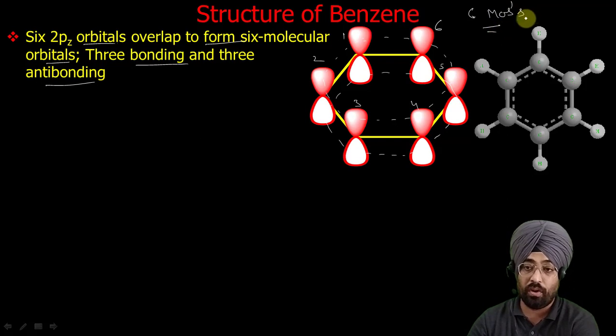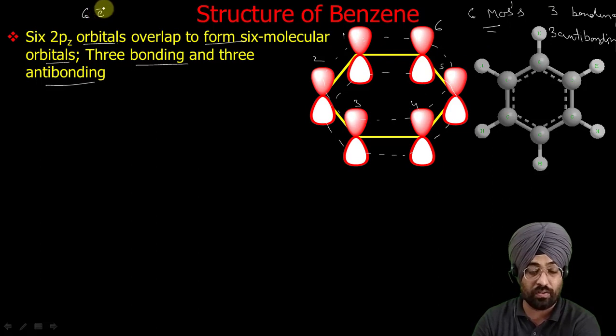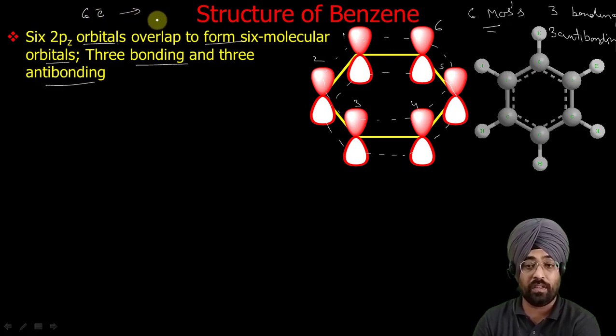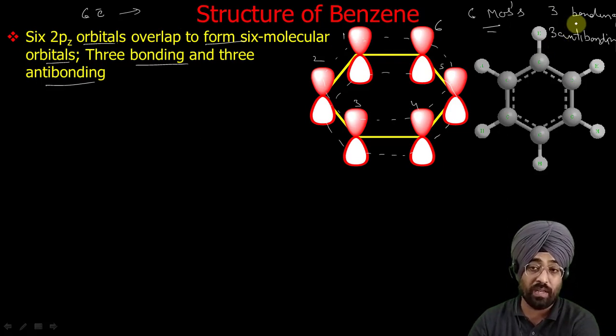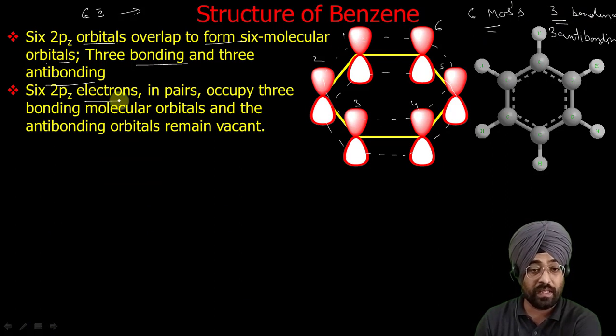Out of these 6 molecular orbitals, 3 are bonding and 3 anti-bonding. Now, as we know, one orbital can have 2 electrons, be it atomic or molecular. So we have to adjust 6 electrons. Each bonding molecular orbital has 2 electrons. So these 6 electrons are adjusted in bonding molecular orbitals. The 6 2pz electrons in pairs occupy the 3 bonding molecular orbitals, and the anti-bonding orbitals remain vacant.